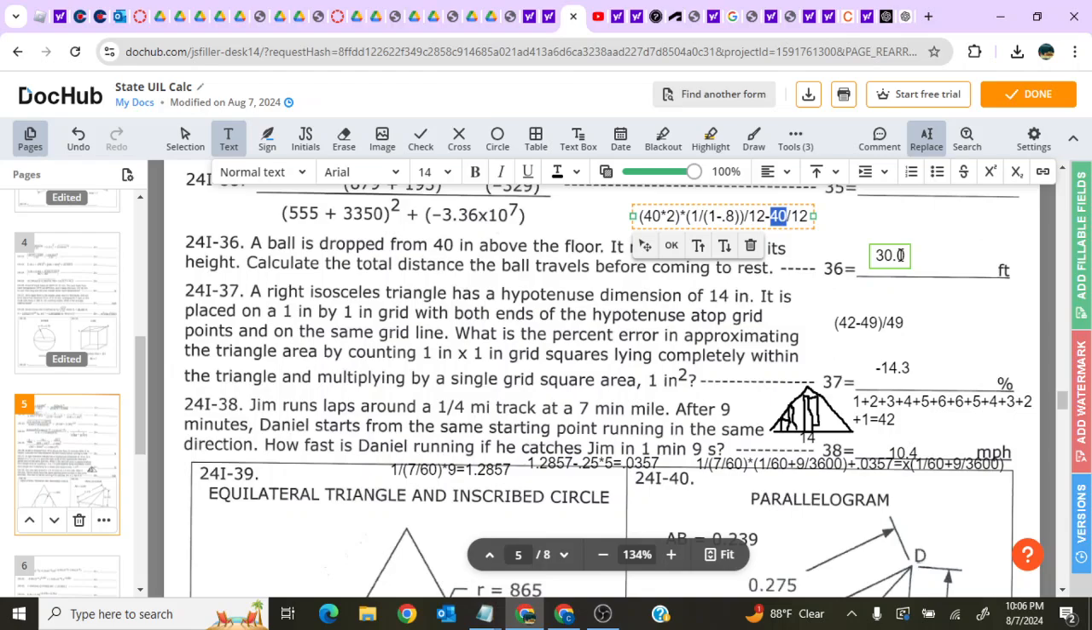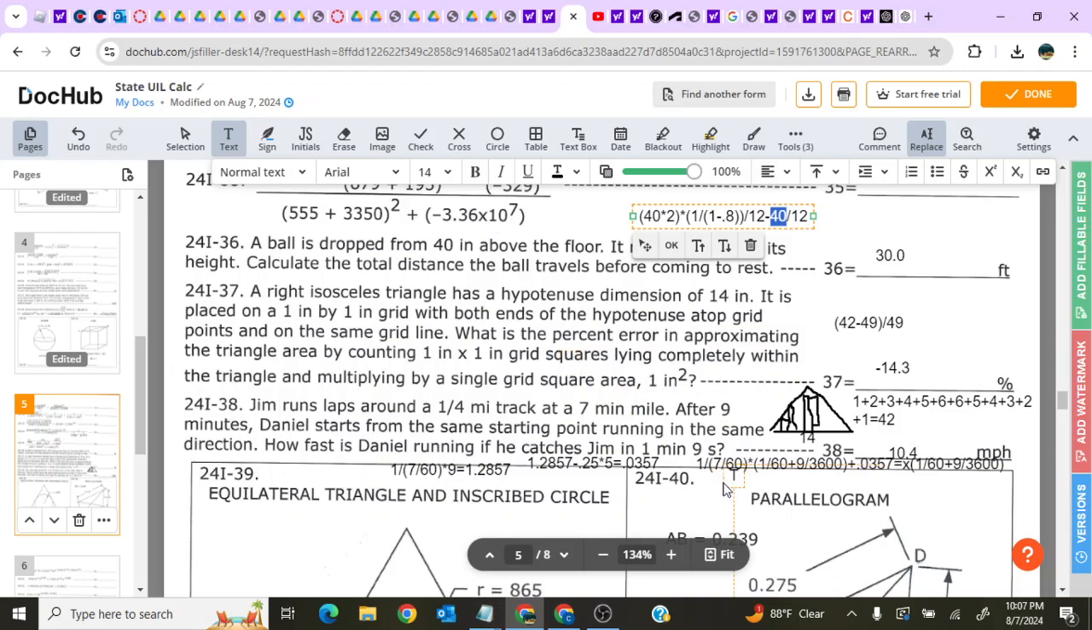37. This is easily going to be the hardest one for me to explain, but I will try my best. The right isosceles triangle has a hypotenuse dimension of 14 inches. It is placed on a 1 by 1 grid with both ends of the hypotenuse at grid points and on the same grid line. What is the percent error in approximating the triangle area by counting 1 by 1 inch grid squares lying completely within the triangle and multiplying by a single grid square area, 1 square inch?